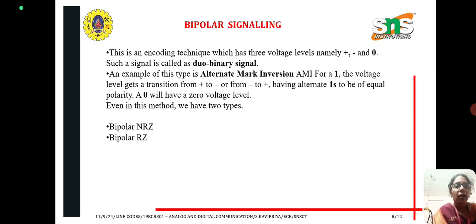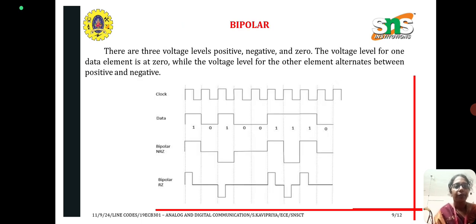Bipolar signaling is an encoding technique which has 3 levels: plus, minus and 0. An example of this is alternate mark inversion. For 1, the voltage level alternates between positive and negative; alternate ones will be there. And for 0, it is a 0 voltage level. Even in this method, we have two types, bipolar non-return to 0 and bipolar return to 0.